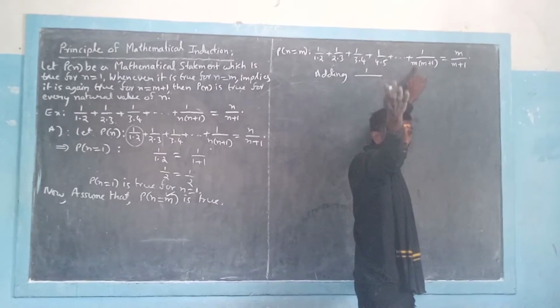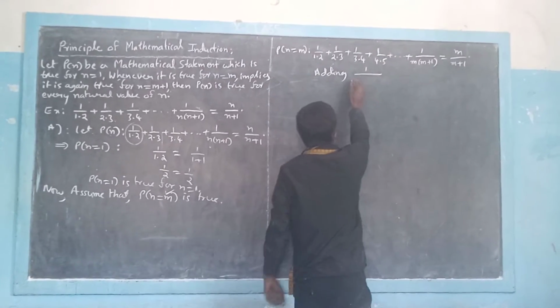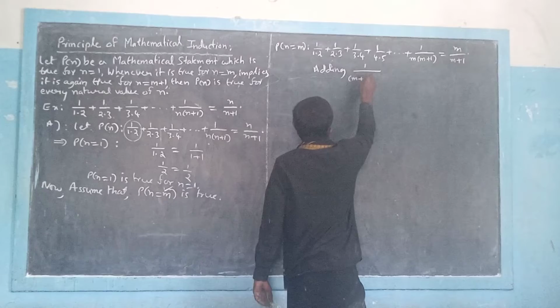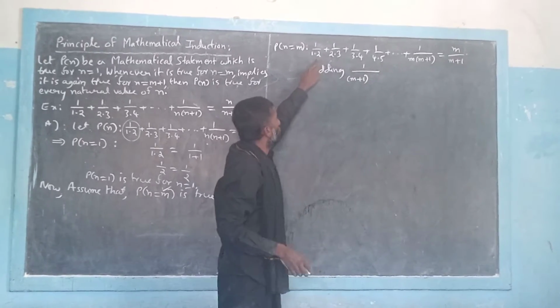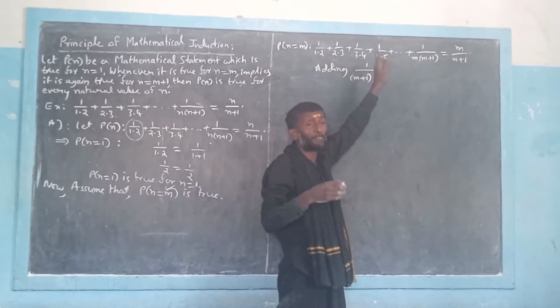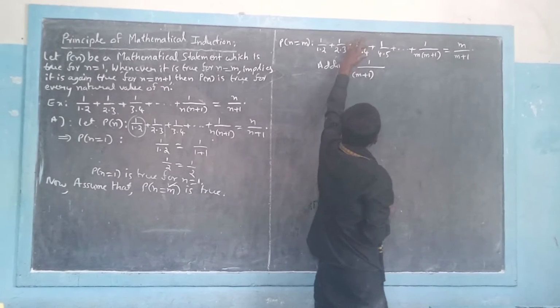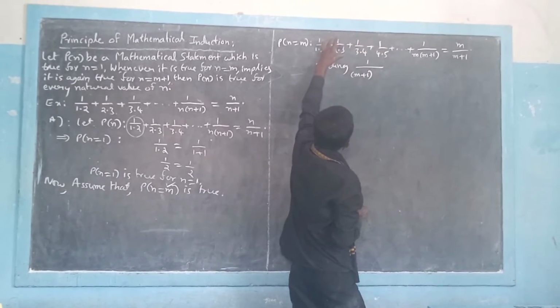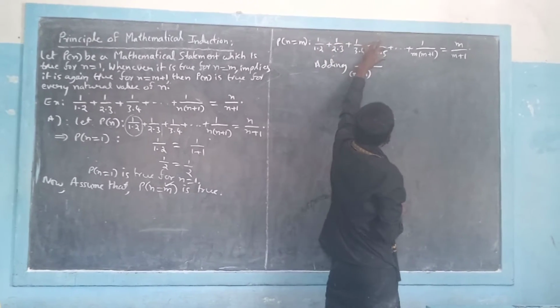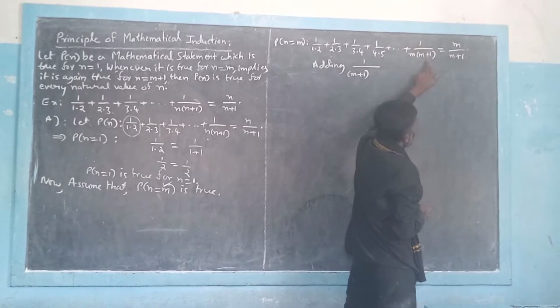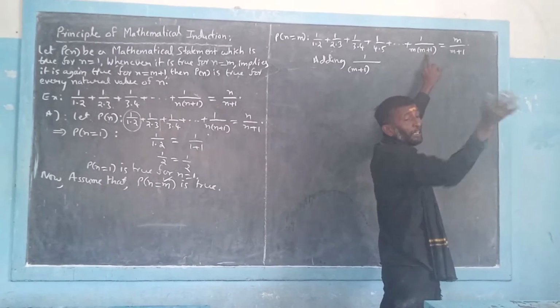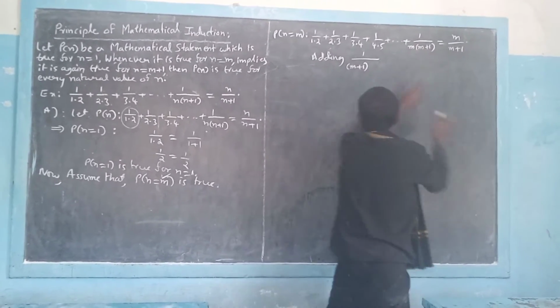The next term's first factor will be m plus 1. Now go to the second factors: 2, 3, 4, 5. They are increasing by 1. So 4 plus 1 is 5, 3 plus 1 is 4, 4 plus 1 is 5. And the second factor is m plus 1, and the plus 1 becomes m plus 2.